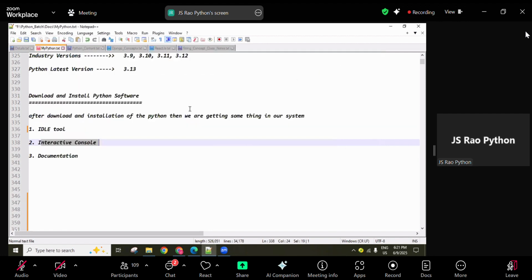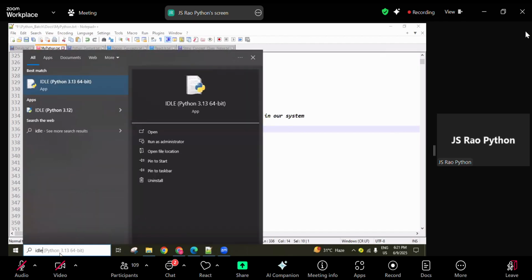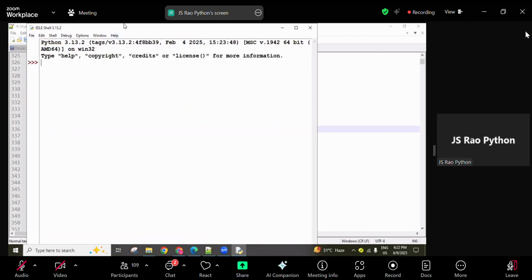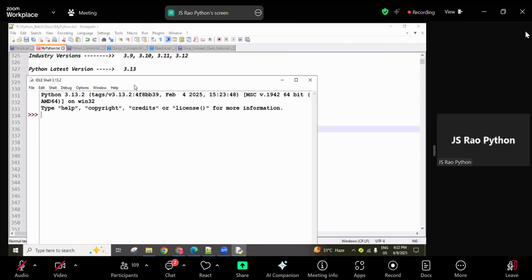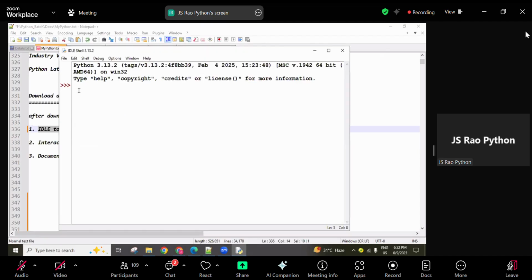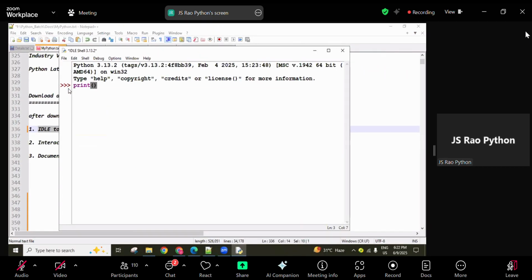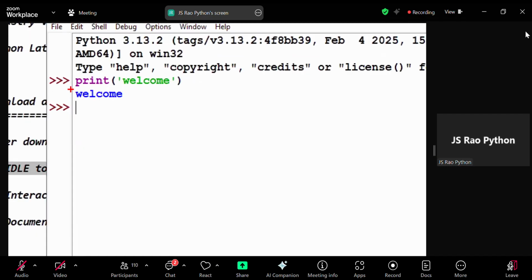Simply close it. And next, you can use IDLE, guys. Here you can open this IDLE. It also looks like a Python console only. Interactive mode, batch mode, like we are calling. This is batch mode related. Simply IDLE. So here also small Python testing we can do. For example, here I'm writing a welcome message and printing it.